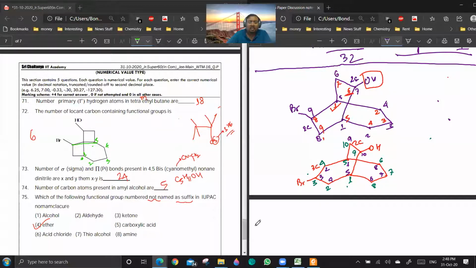Okay, sir. See, if we don't claim, someone else will claim. It is not going to escape because it was written in the syllabus beforehand that bicyclic and spiral compounds are not included. Anyway, it is going to get deleted. But I have discussed both the cases. If the diagram is like this, the answer will be 6. If the diagram is like this, the answer will be 9. Are you getting the point? Yes, sir.